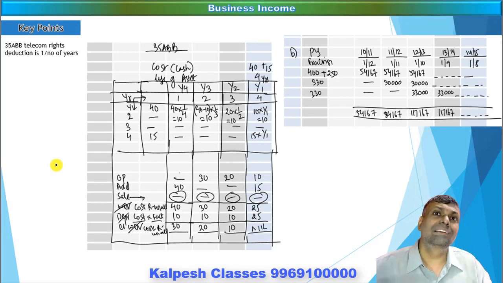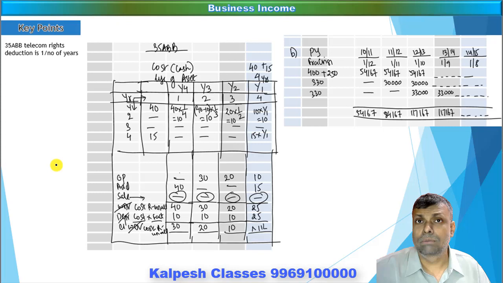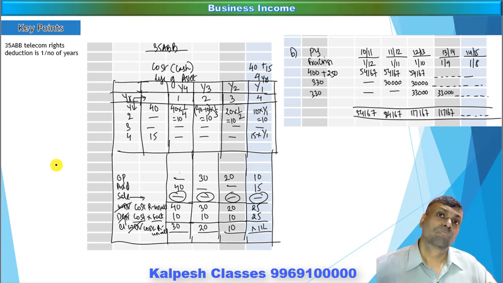The telecom rights are basically intangible assets, specifically with respect to the telecom industry. The license fees which you pay to the government for the operation of telecom services come under Section 35ABB. It is basically your capex. But normally an intangible asset will be eligible for depreciation. But there is a special treatment provided under Section 35ABB. So if this is your intangible asset acquired as telecom rights for doing the telecom business, then there is a special method.